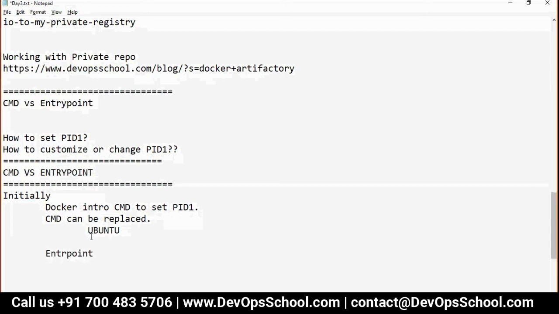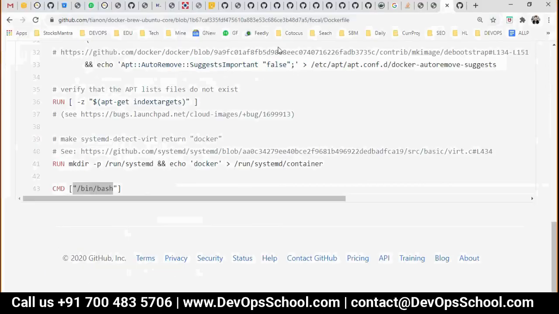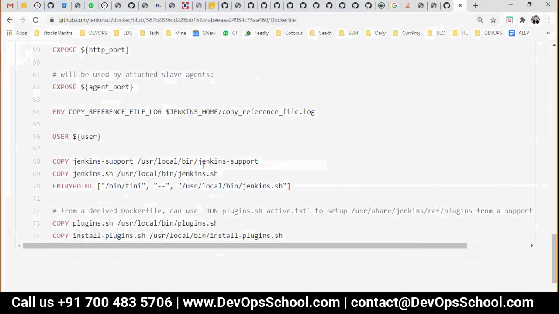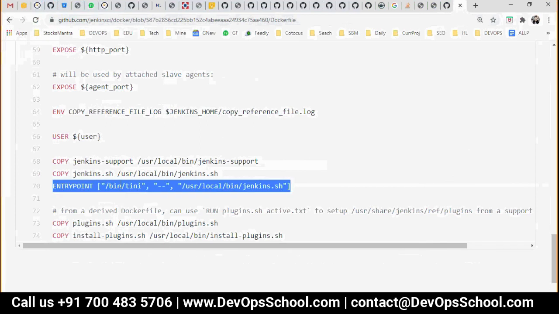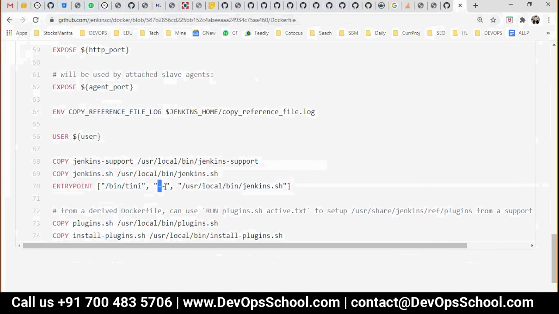In entry point, it cannot be replaced. So now again I'll show you the Jenkins image for your reference. Let's look at the Jenkins. See here, in the Jenkins image, you always have entry point, parameter 1, parameter 2. Here, parameter 1 is the executable, then parameter 1, parameter 2.